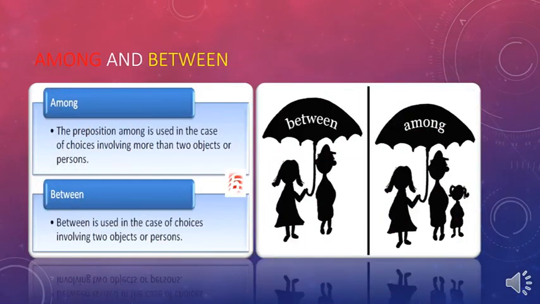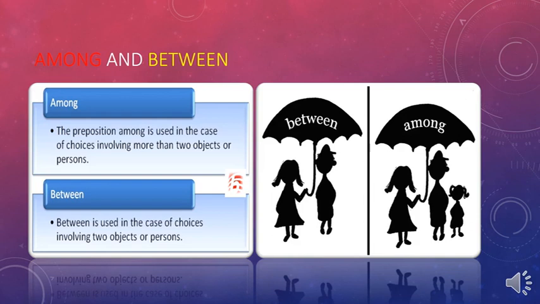Since there are no rules, we're going to cover the ones that we could find some rules for. So to differentiate, for example, between among and between, how would we know when to use among and when to use between? Well, there is a rule for this one.